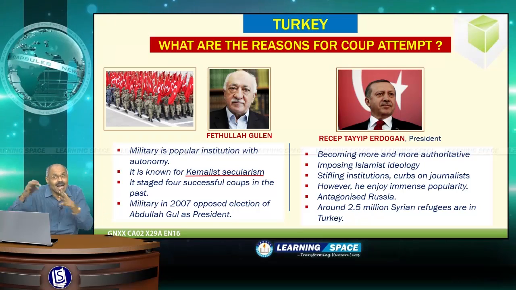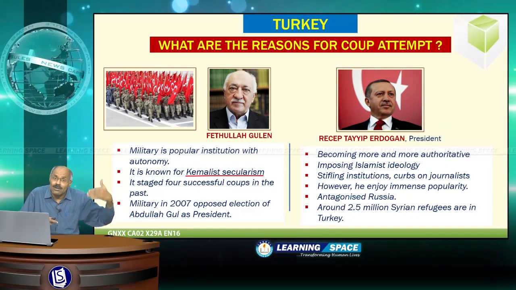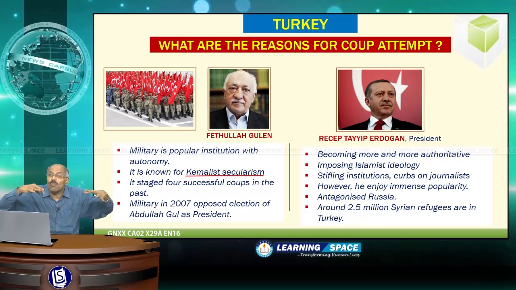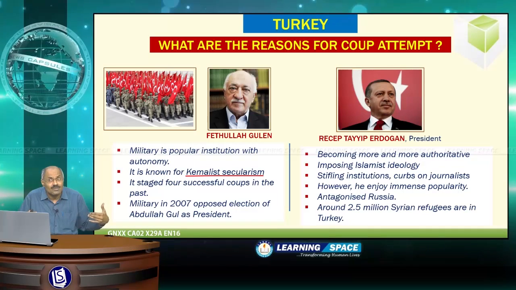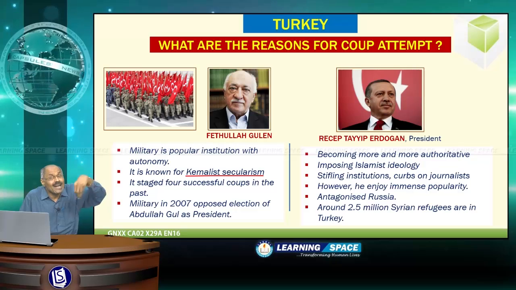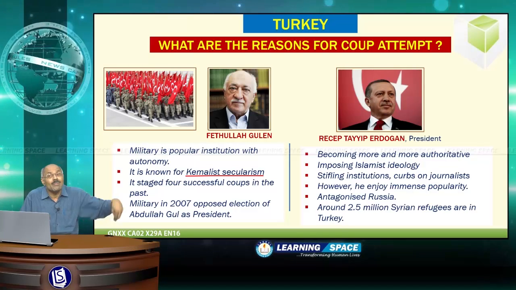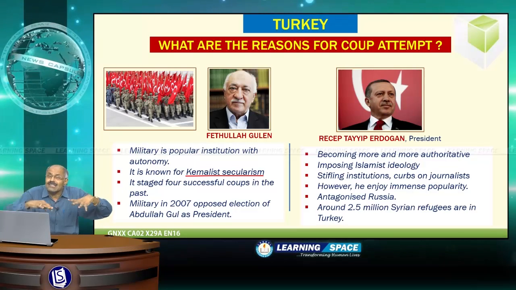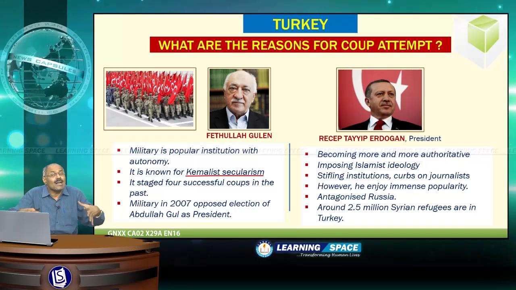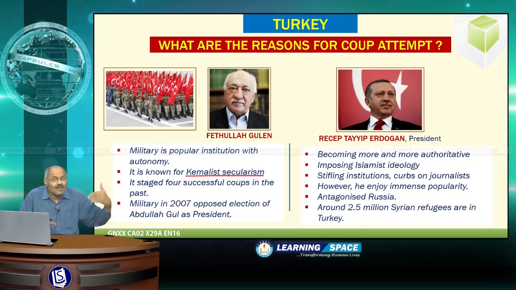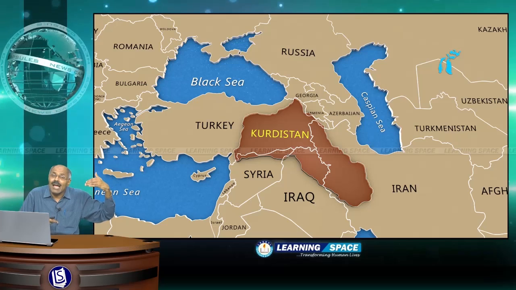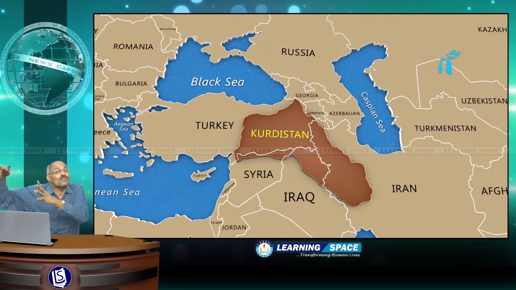And if you look at the other side, Recep Tayyip Erdogan, the president, is becoming more and more authoritative in recent times. He is imposing Islamist ideology, as I have already told you, the meaning of Islamist ideology, and he is stifling institutions, curbing journalists, and another important aspect is that he is alleged to have been curbing the rights of Kurds.